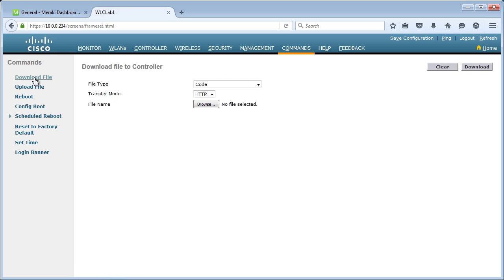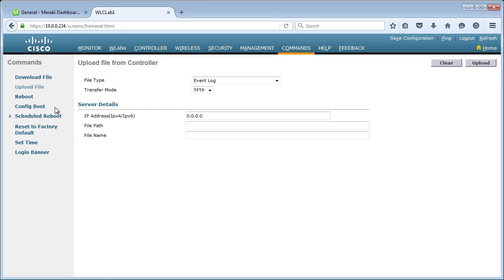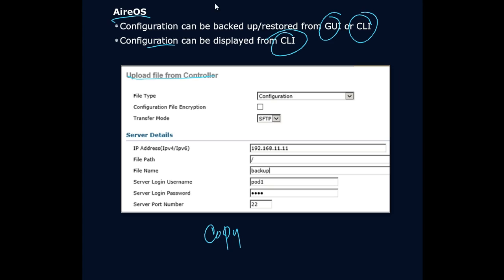So make sure you understand our download. Where are we downloading from? Where are we uploading to? This is the way we can back up and restore files in our environment for AirOS.